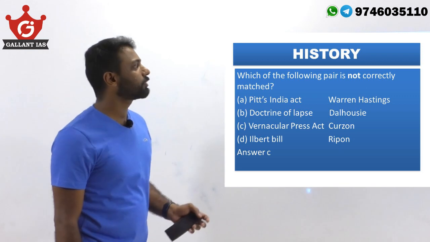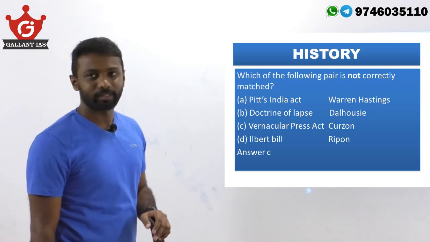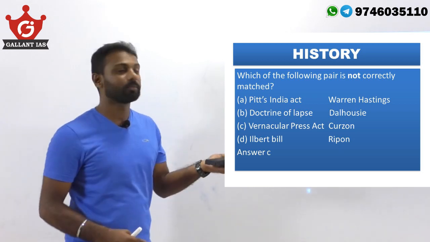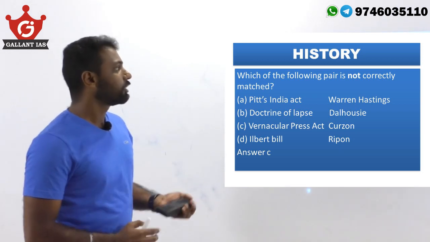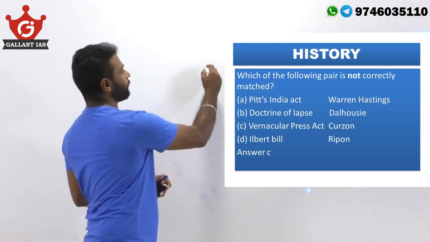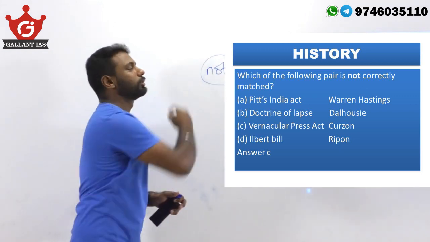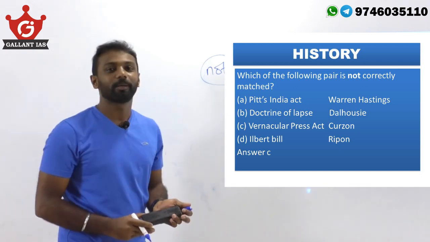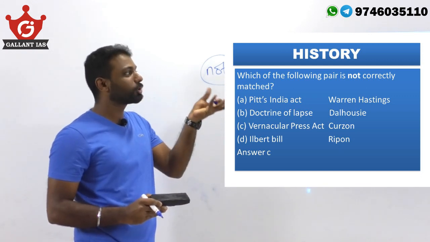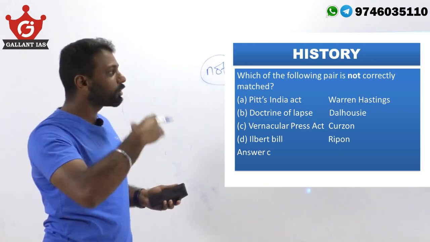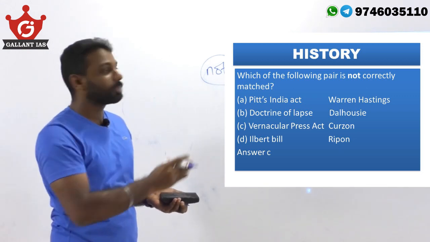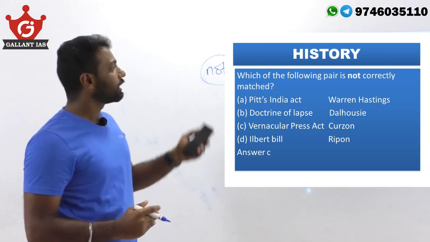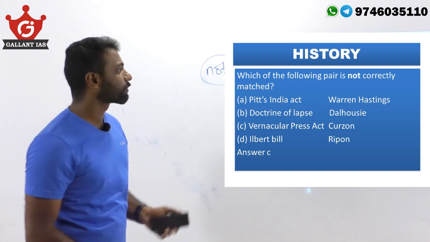The question is, which of the following pair is not correctly matched? On the left side, some events were given, and on the right side, the names of some Governor Generals or Viceroys are given. So the question asked here is "not". We must always take care of this term "not", because many aspirants may not read or highlight it, and because of not understanding its value, we might commit mistakes. So make sure you read the question correctly.